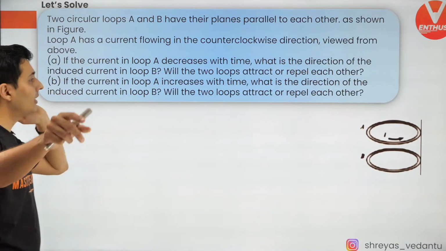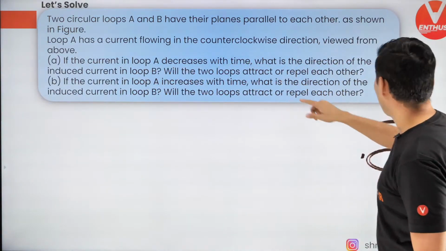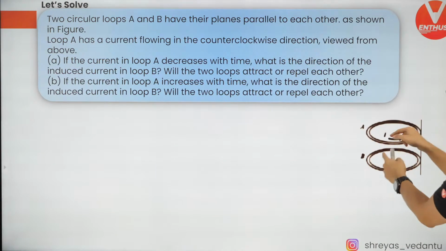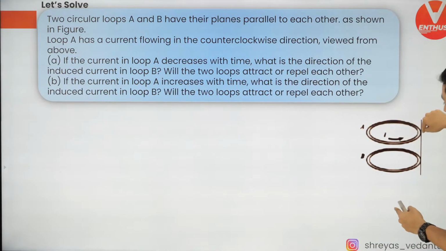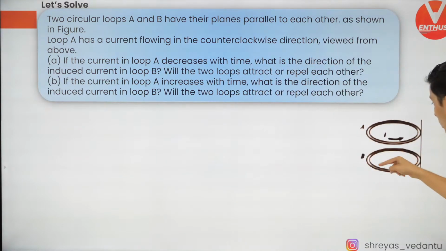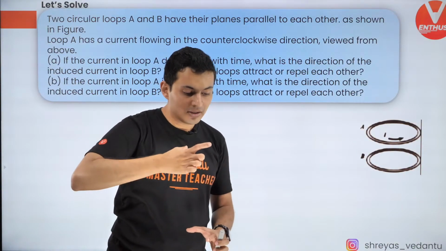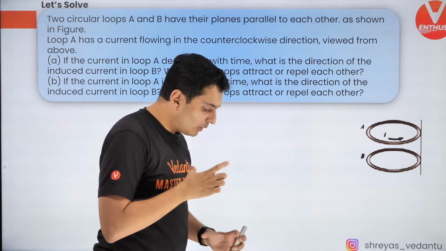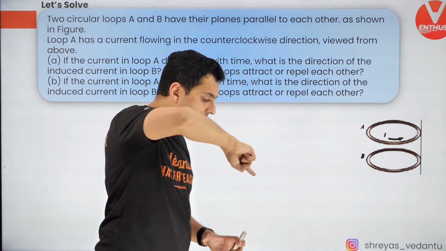This is another important, interesting question, and let's solve it together. If the current in loop A is decreasing with time, then what is the direction of the current in loop B? These are two loops placed one over the other. Loop A is on the top, loop B is below. If you are looking at it from the top, in loop A, the current is flowing anti-clockwise.